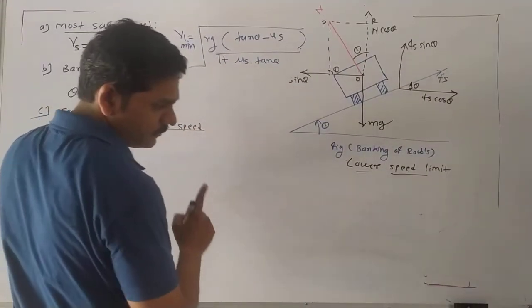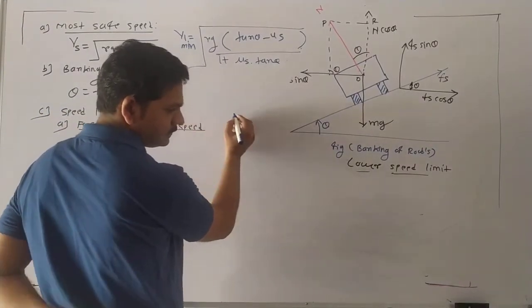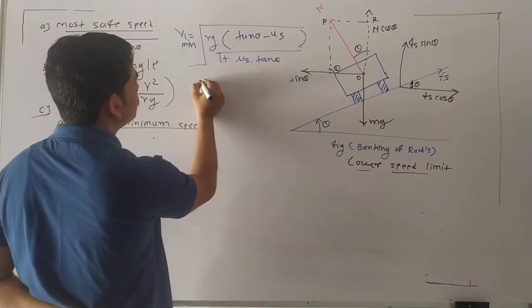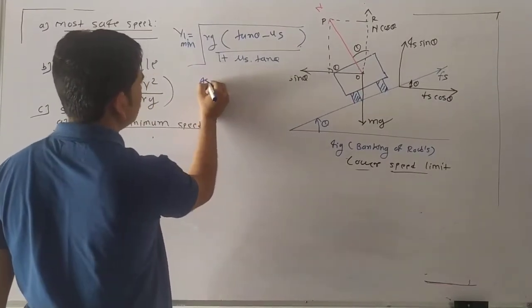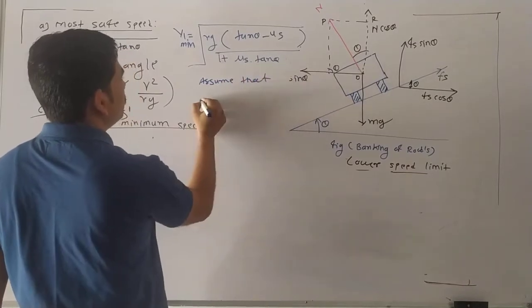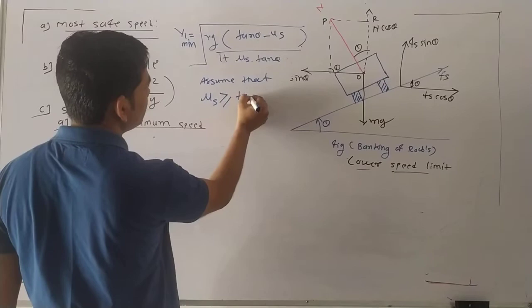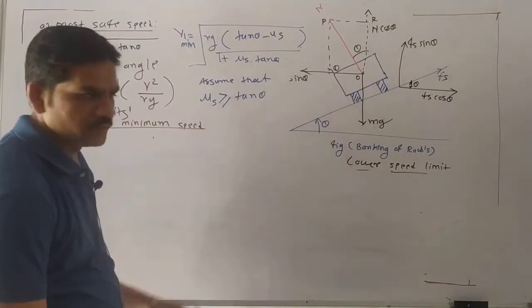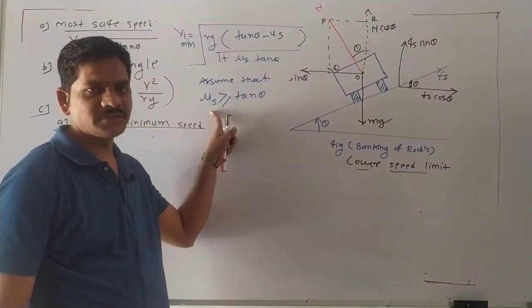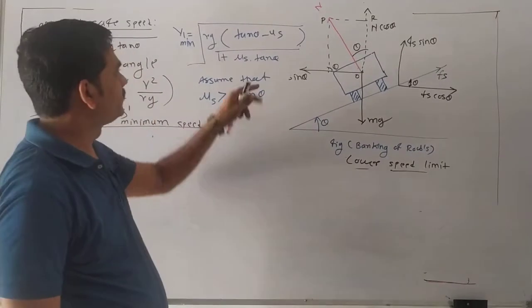If you consider the value of mu s, assume that mu s is greater than or equal to tan theta. What is the value we assume? Mu s, the coefficient of friction, is greater than or equal to tan theta.